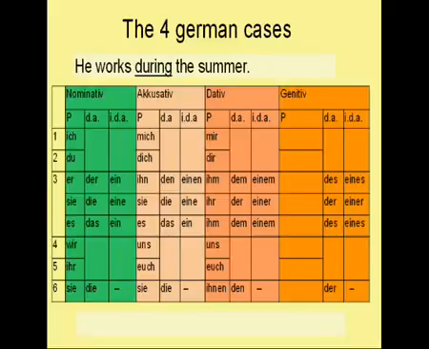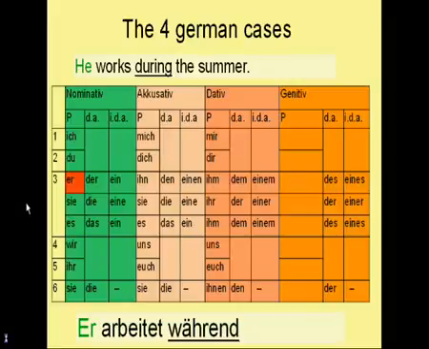He works during the summer. How would you translate this sentence? First of all, which part of the sentence is the subject? He is the subject, and he means er in German. Works means arbeiten in German, and the verb arbeiten is a regular verb and is conjugated according to the subject. Therefore the sentence starts with Er arbeitet während.